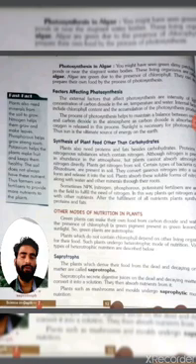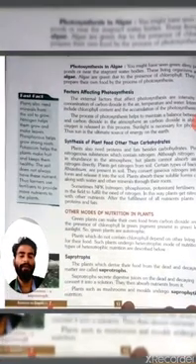Then they absorb nutrients from it. Plants such as mushrooms and molds undergo saprophytic mode of nutrition.